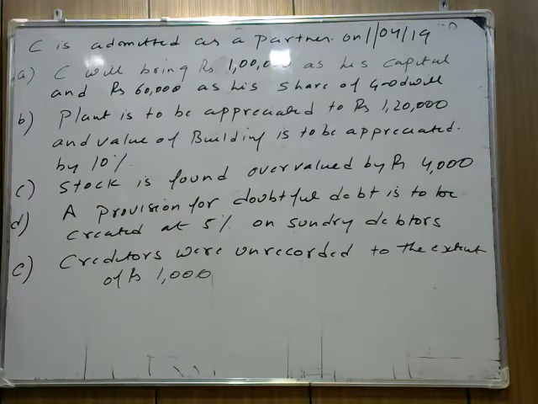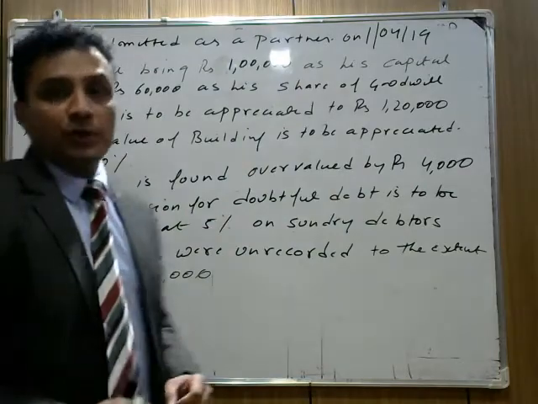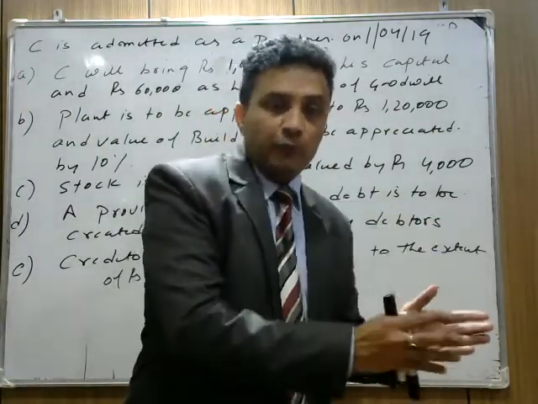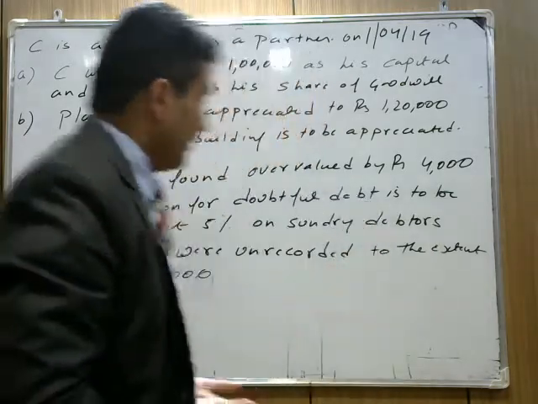A provision for doubtful debt is to be created. A provision for doubtful debt is to be created at 5% of sundry debtors. Means out of total debtors 5% is irrecoverable. We do not expect to receive it, so we need to create a doubtful debt provision. We need to create a provision. Our liability is increasing, so expense for the firm increases.